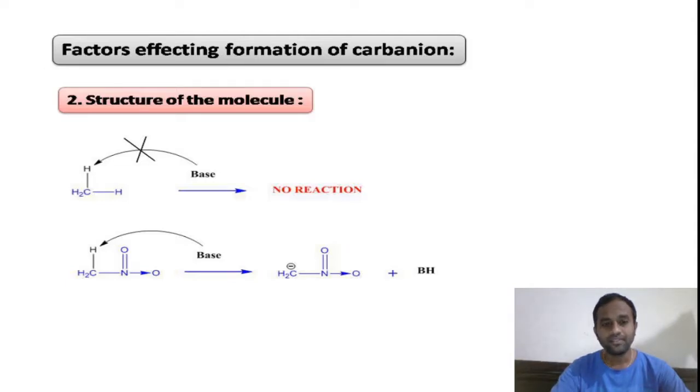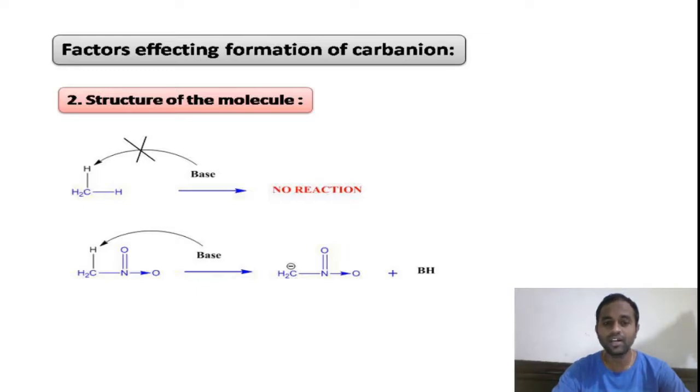So for that, usually we connect the sp3 carbon to electronegative groups or electron withdrawing groups. You can see in the second reaction, our CH3 group is attached to the nitro group. This nitro group has a double bond.